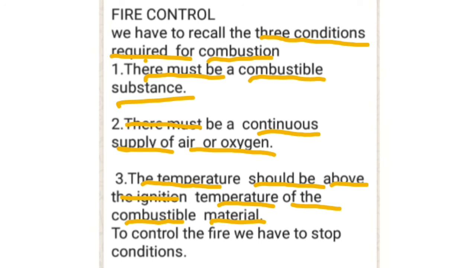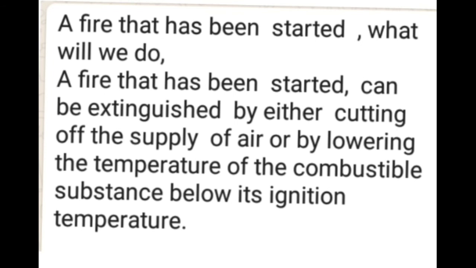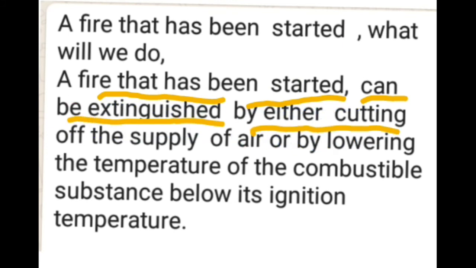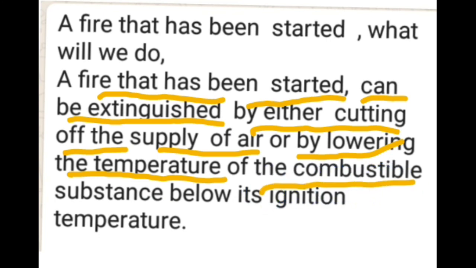What will you do in this case? A fire that has started can be extinguished by either cutting off the supply of air or by lowering the temperature of the combustible substance below its ignition temperature.